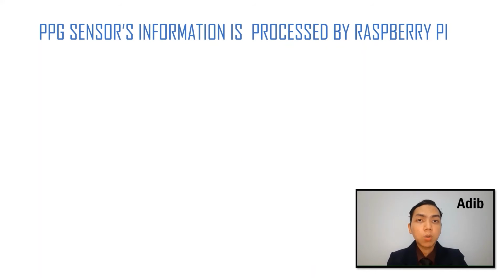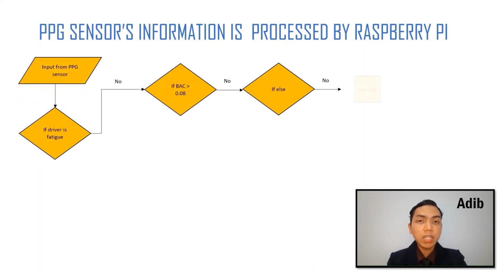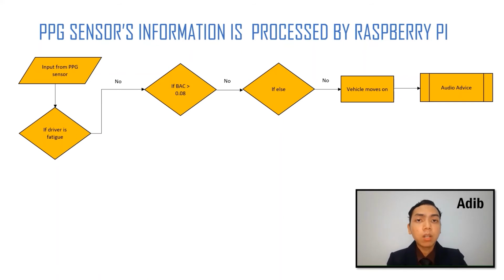If the result shows that the driver is able to drive safely, the system will continue to advise the driver on the previous abnormal condition. If the result shows that the driver is in bad condition to drive, the system will react depending on the circumstances. There are three situations. The first one, if the driver is fatigued and tired, it will warn the driver to take a rest at a nearby place. The second one is if the BAC exceeds the legal limit.